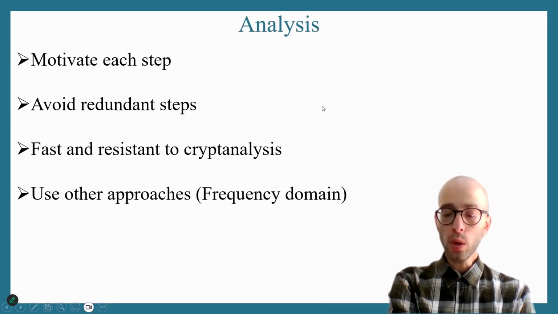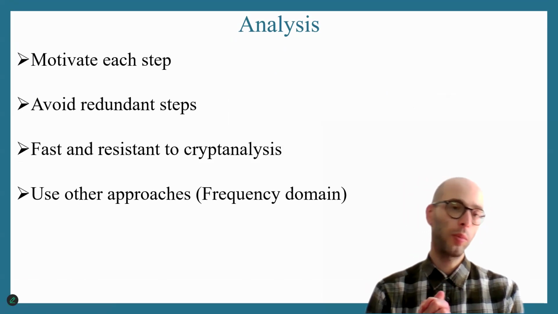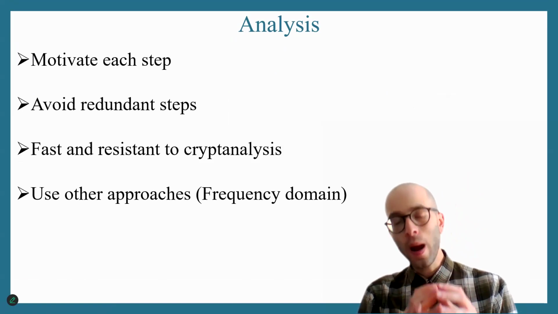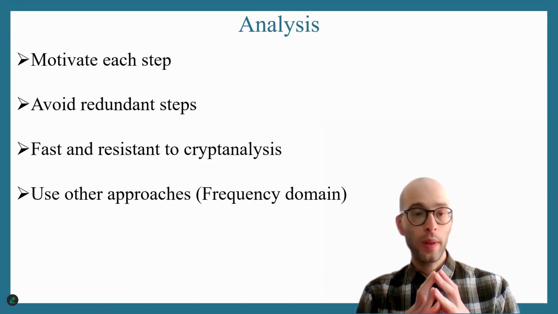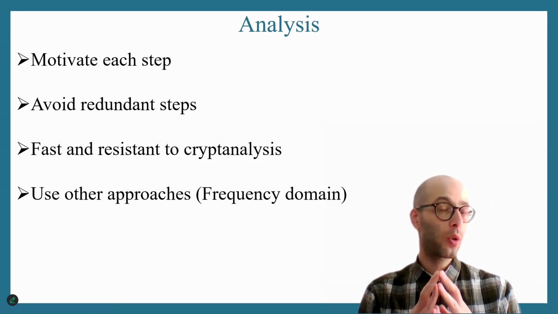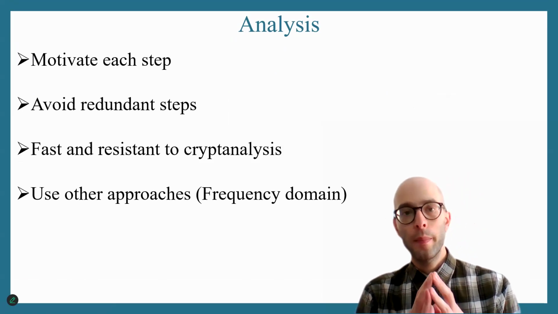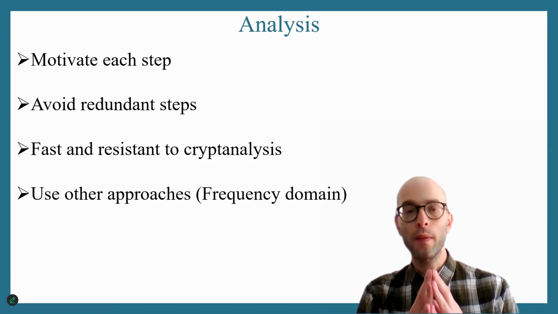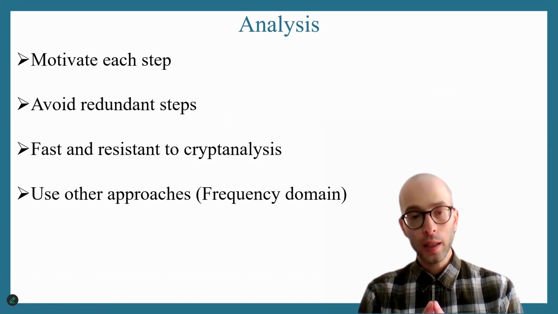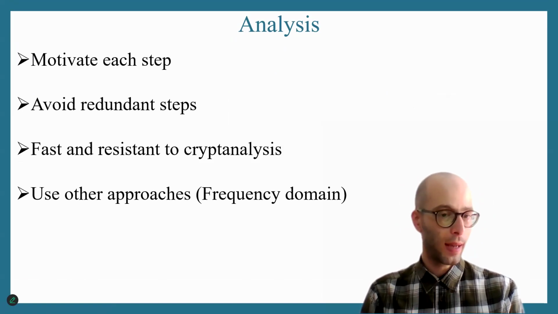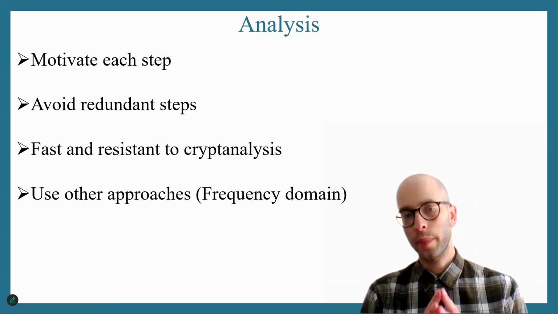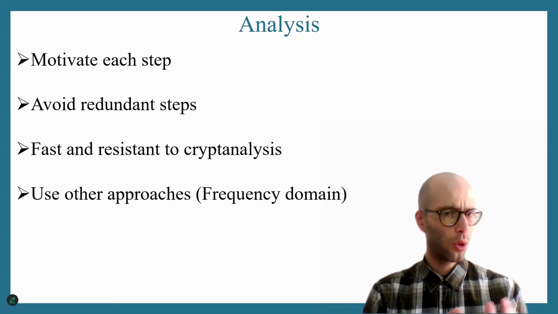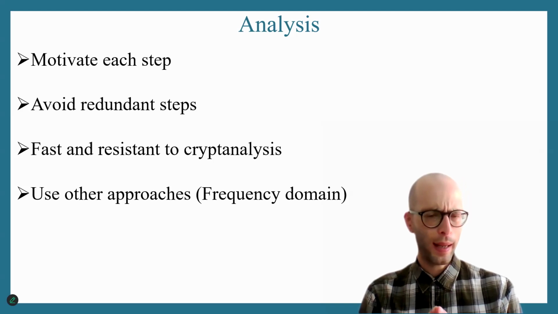So, in order to have a good encryption algorithm, what should we do? We should motivate each step, explain why we are performing each step. This way, we can avoid redundant steps, because many papers in the literature at the moment perform many steps that are not required. So we need to explain why we are doing each step and avoid redundant steps. After we do that, we can have an algorithm that is ideally fast and ideally resistant to cryptanalysis. And of course, we can do that through a theoretical analysis and also through a numerical analysis.